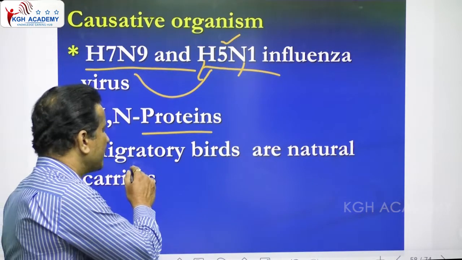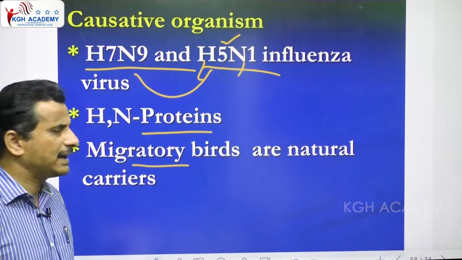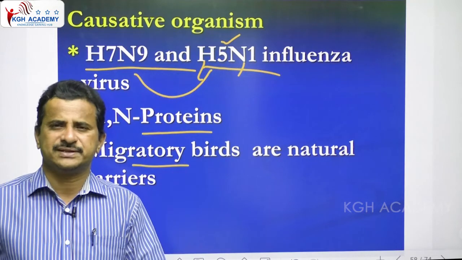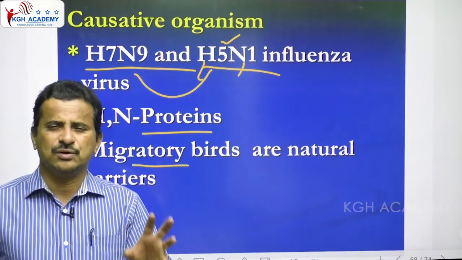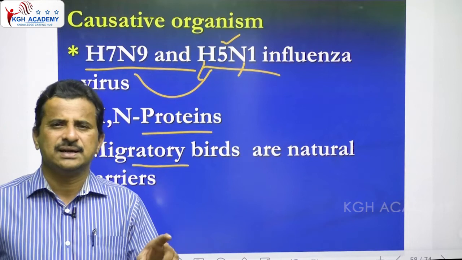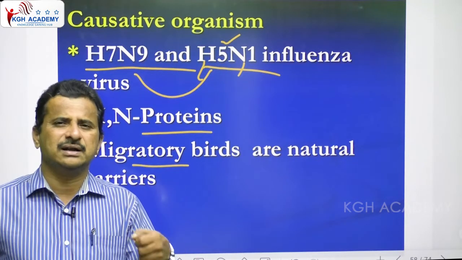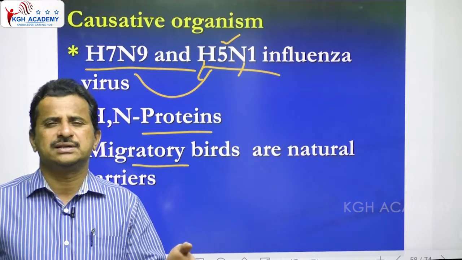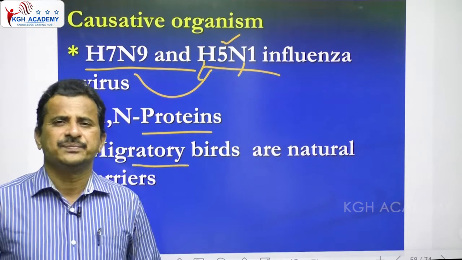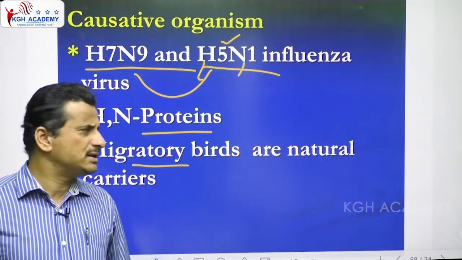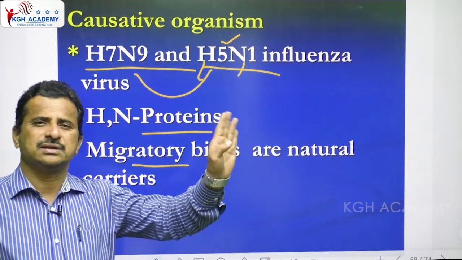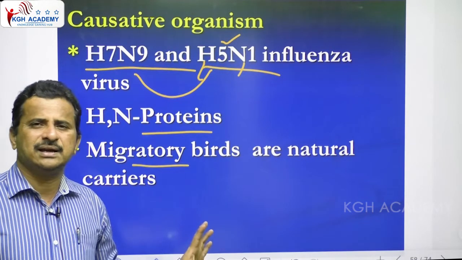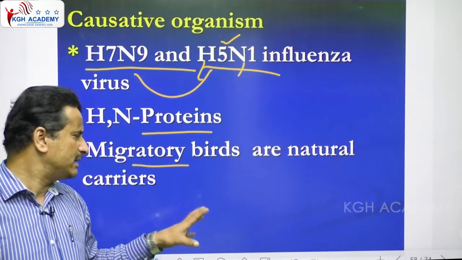Migratory birds are natural carriers. They carry this virus from one place to another. Poultry, turkey and other birds generally contain this virus, and persons who are working there, dealing with them, staying there and handling them, can get this bird flu virus. But migratory birds generally transmit this virus from one area to another, one country to another. That's why the natural carriers for the bird flu virus are migratory birds.